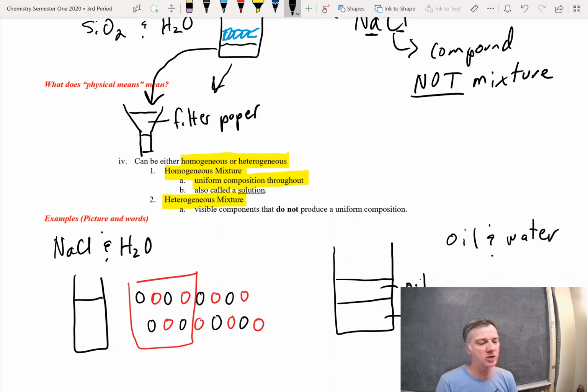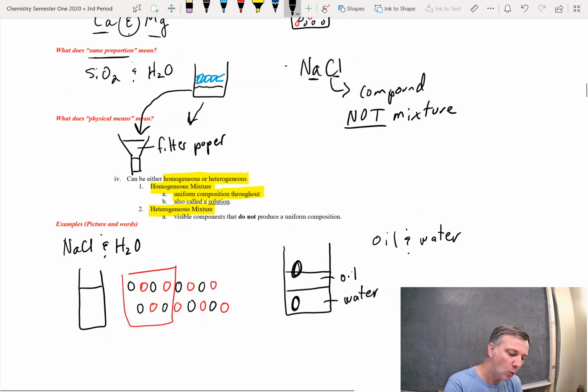Again, another question we can answer is, will oil and water always have the same ratio? Will I always have the same amount of oil to water? The answer is no, then it's a mixture. But if I take a sample from up here, as opposed to a sample from down there, I'm going to get two different samples. And that's how we know it's a heterogeneous mixture.